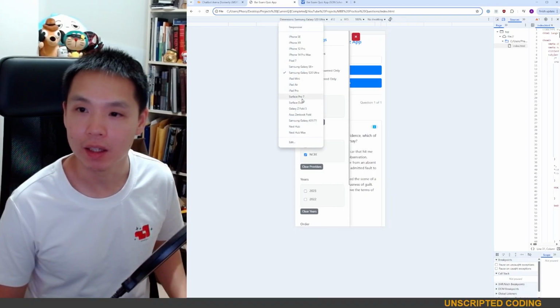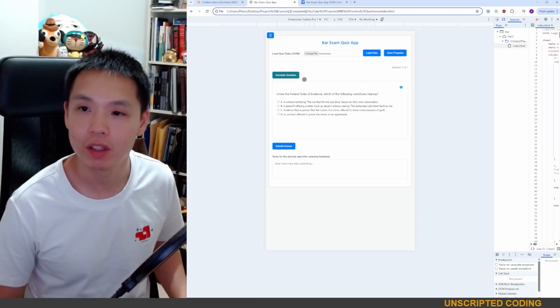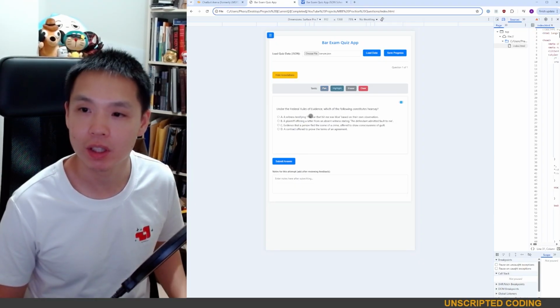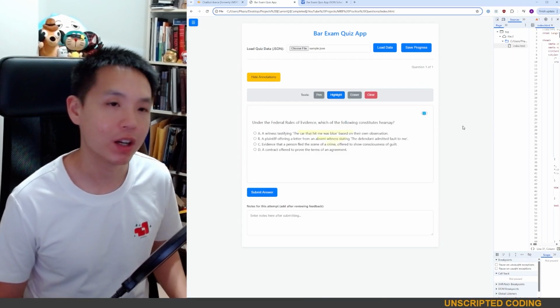On, let's say, a tablet, they can have a wider, different interface, but we'll clear and highlight various things. And what else, I'm obviously on desktop as well.